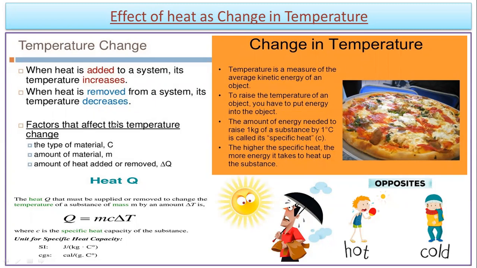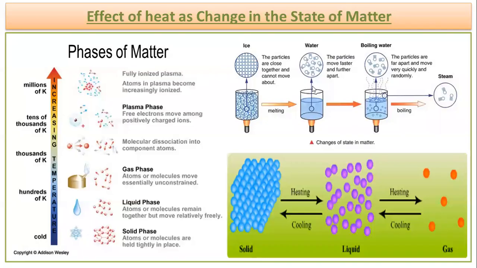So what is that? That is actually either adding of heat or absorption of heat. So if we are adding heat, temperature increases. If we remove out heat, means if we absorb heat, then we decrease down the temperature. That is also a very important thing which we have to understand over here. Next is the other thing which we had already understood earlier also, that is the change in the state of the matter when we supply heat.